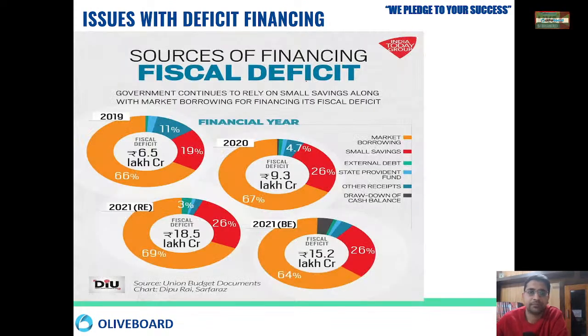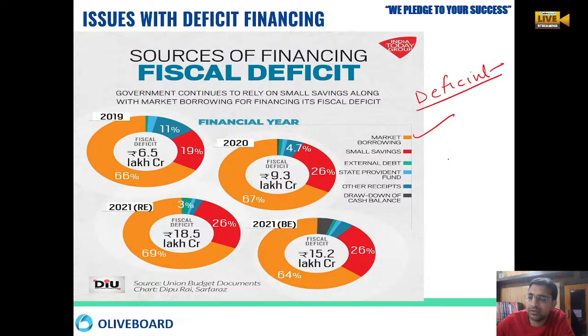So here you can see how the government does deficit financing. Deficit financing कैसे करते हैं? Market borrowing, they utilize the money of small savings, they take external debt, they utilize the money of the state provident fund, and they sometimes draw cash from the RBI.